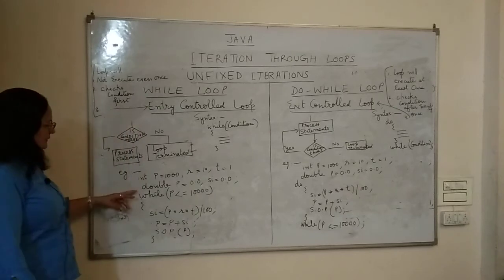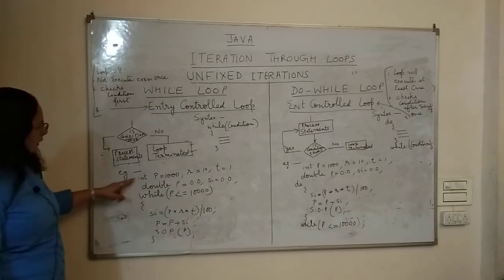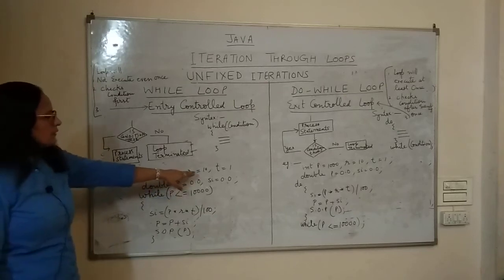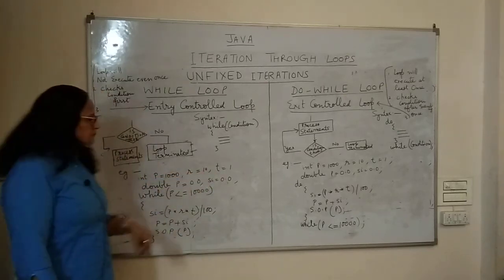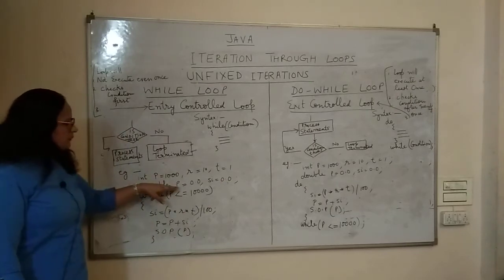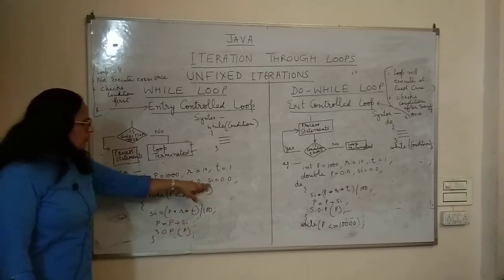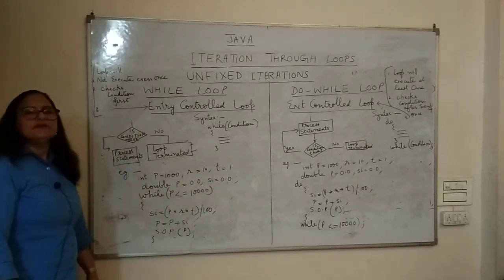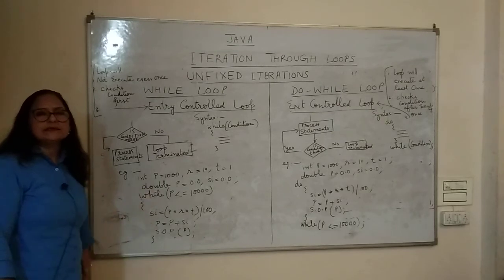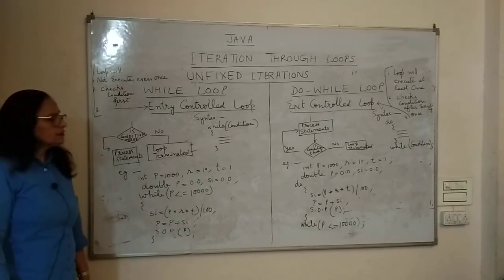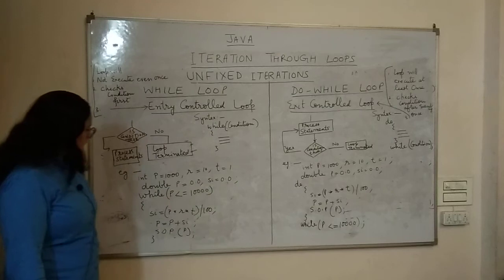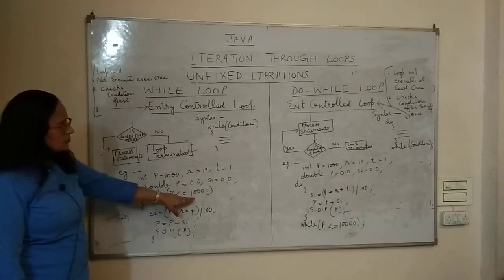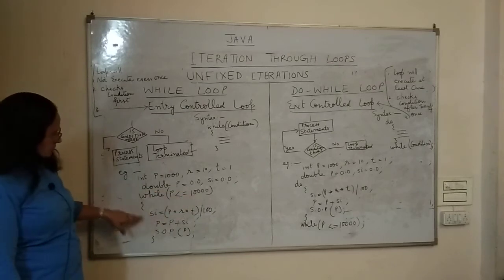First of all, let's take the example of while loop. Here int p is equal to 1000, r is equal to 10, t is equal to 1. Second statement, double p is equal to 0.0, si is equal to 0.0. These are two statements where we have done two works. One is declaration, the other is initialization. Now the semicolon. Then here while p is less than equal to 10,000. Now this is the body of the loop.